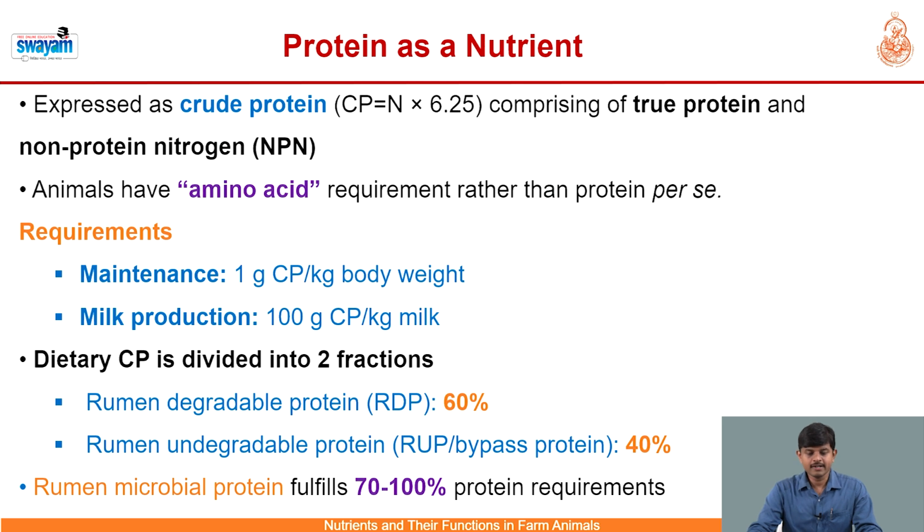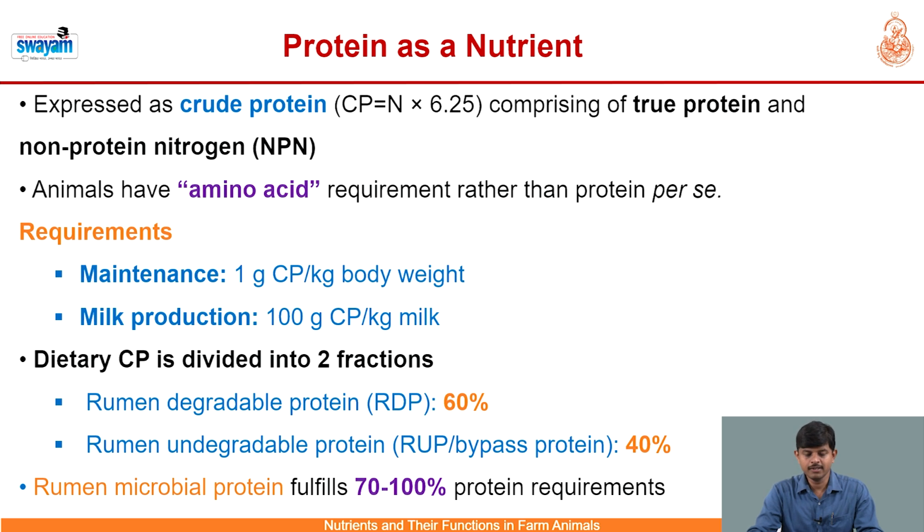So after carbohydrates, the second important component of macronutrients in ruminants is protein, which is expressed as crude protein. Nitrogen multiplied by 6.25 is known as crude protein, comprising both true protein as well as non-protein nitrogen. Animals have a typical requirement of amino acids rather than protein per se. So the requirement of protein for ruminants is expressed for both maintenance as well as milk